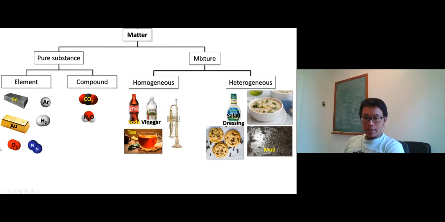All right, that's pretty much the whole thing. Matter, anything that has volume and mass, is divided into pure substances and mixtures. Mixtures have multiple substances: homogeneous, uniform, and heterogeneous, not uniform. A pure substance by itself is either an element, one element, or a compound, multiple elements. All right, let's go to the next video.